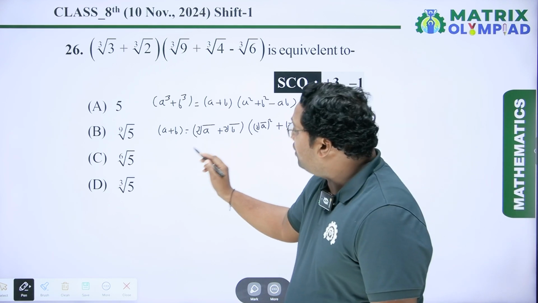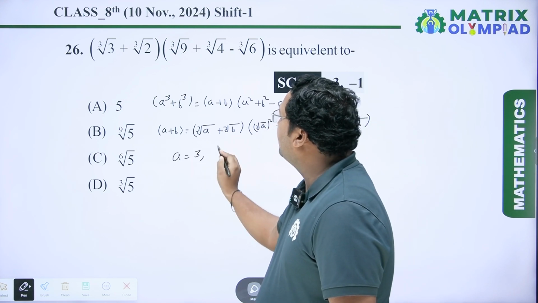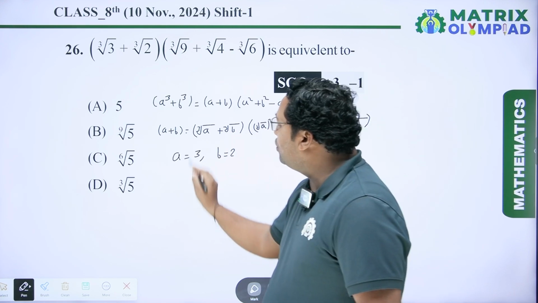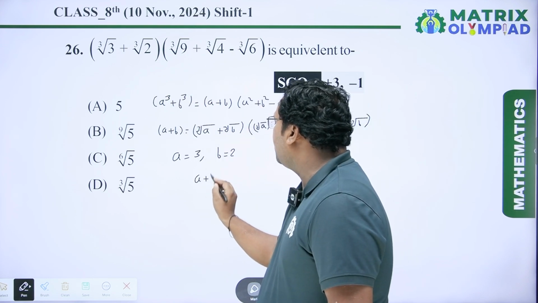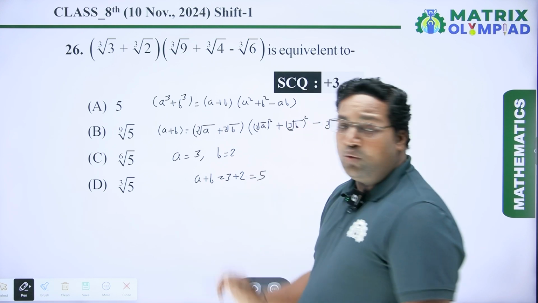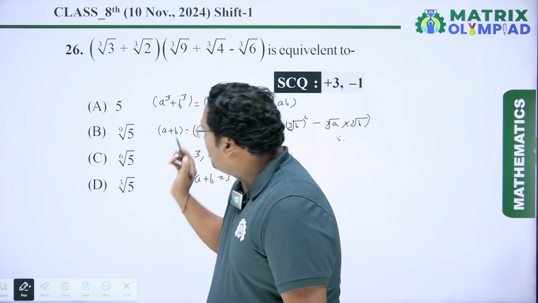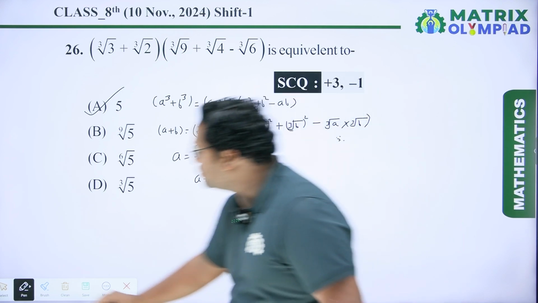Like so, we have given that a equal to 3, b equal to 2. So the value of this expression is a plus b, which is equal to 3 plus 2, is equal to 5, which is option A. So correct option is A. Now coming to the next question.